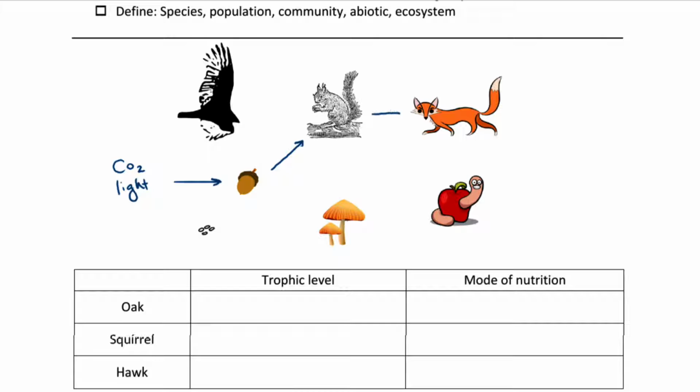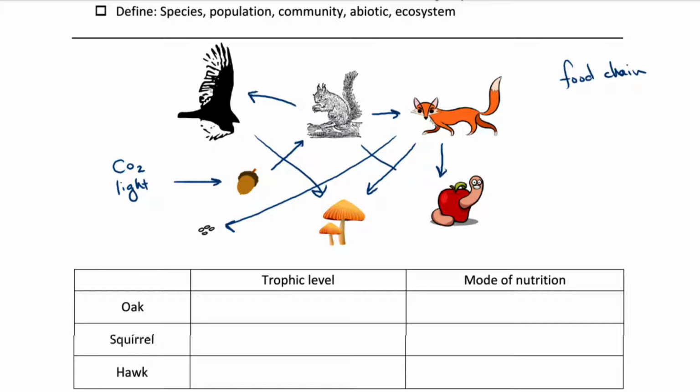Now, if the squirrel became a meal for a fox or for a hawk, then the energy in those molecules would then be passed along to the fox or the hawk. And when one of these dies, their bodies might be broken down by things like earthworms or fungi or bacteria. Now, this line here from the acorn to the squirrel to a fox, for example, that's a food chain that shows feeding relationships. But when we start combining these, we get a food web, which is an interconnected set of food chains. So that's a food web.